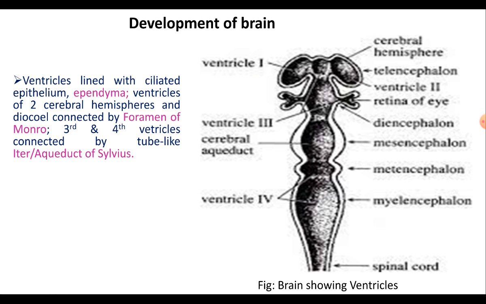whereas the third ventricle, that is diocele in the diencephalon, gets connected with the fourth ventricle, which is present in the medulla oblongata, by a connection called iter or the aqueduct of Sylvius. As a result of the differentiation of brain vesicles, there are totally four ventricles formed in the brain.